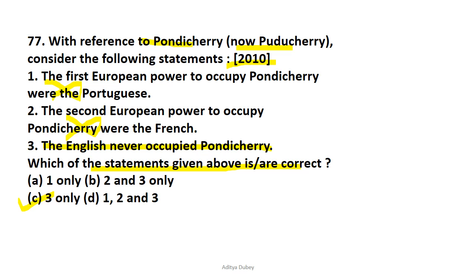Now you must also know that Pondicherry is not a single state or a single area that is pointed on the map. It is pointed in 3 different locations. The first one is Mahe, which is located on the Malabar Coast, Yanam, which is on the Coromandel Coast, and Karikal is in Tamil Nadu. So let's move on to question number 78.